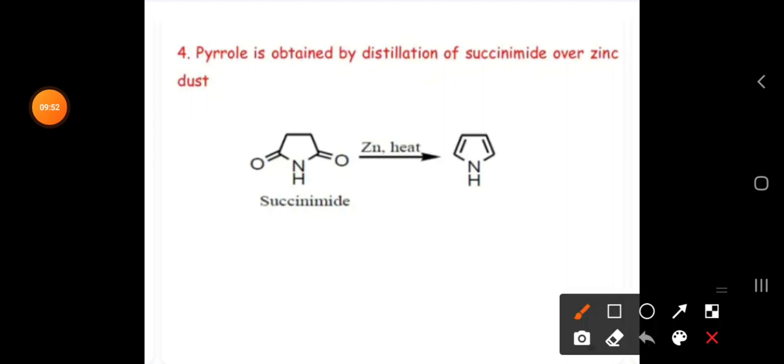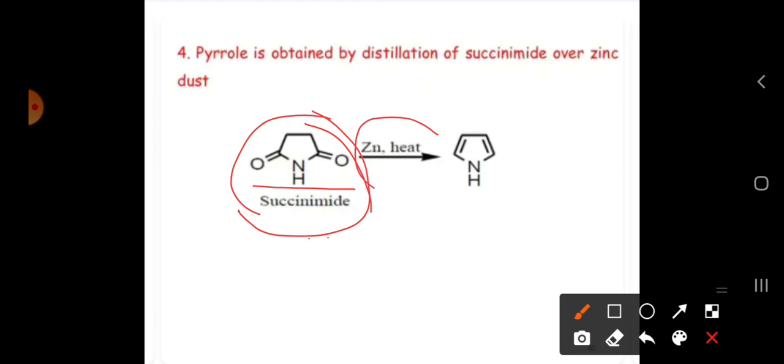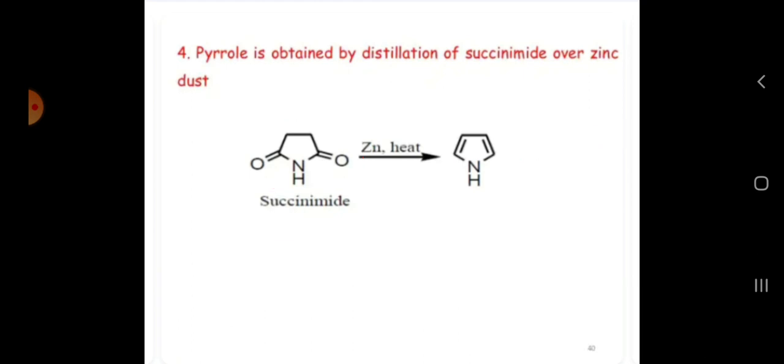And next one, let us see, by using zinc dust. Here we are taking succinimide. So this is the formula of succinimide. Okay, NH is the imide, and two oxygen groups are there. That's why we call it a succinimide. In the presence of zinc and heat, there will be a loss of 2 ZnO, and it is going to form a double bond here. So this is nothing but pyrrole preparation.